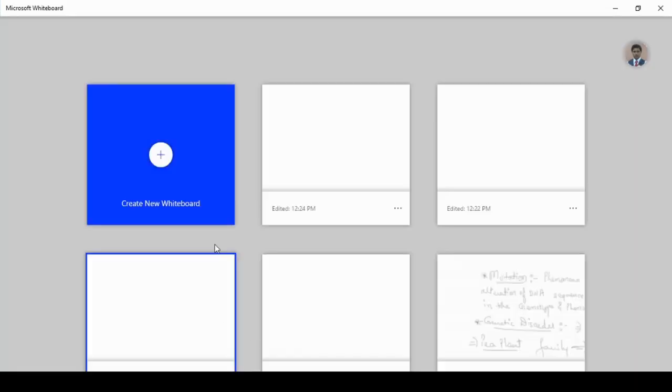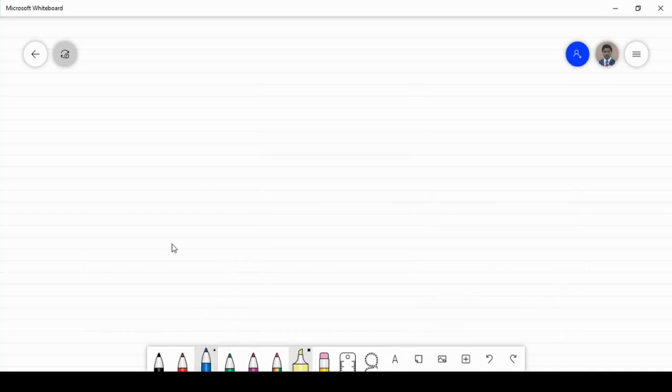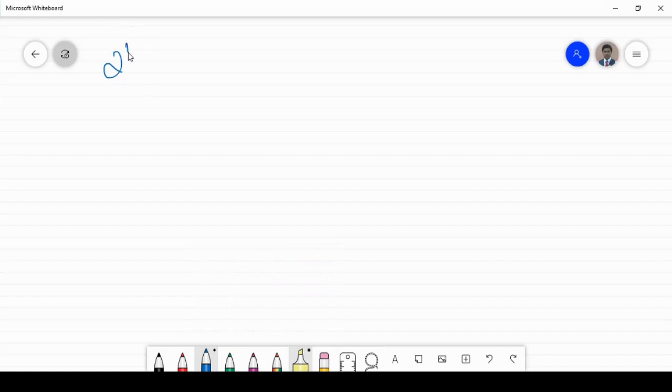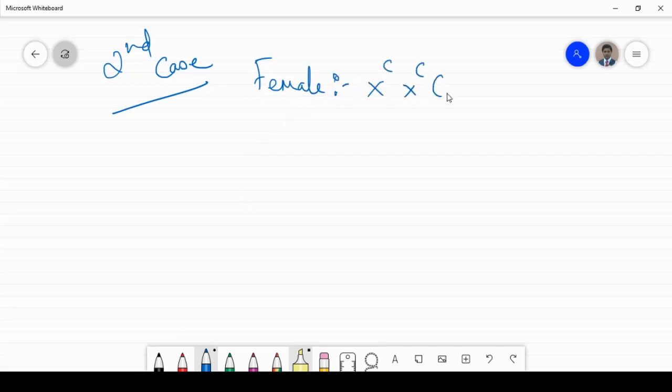Now let us talk about the second case. Here the female is color blind, X^C X^C, and the male is normal.